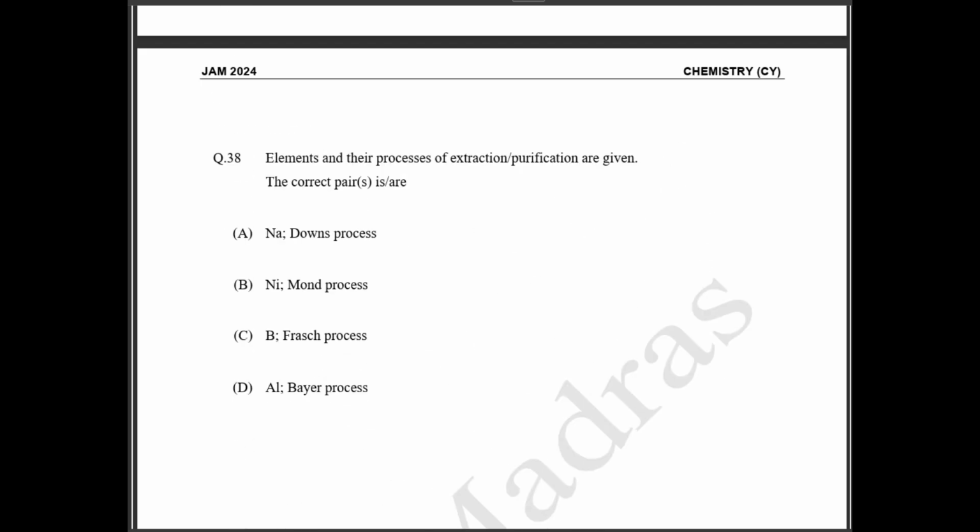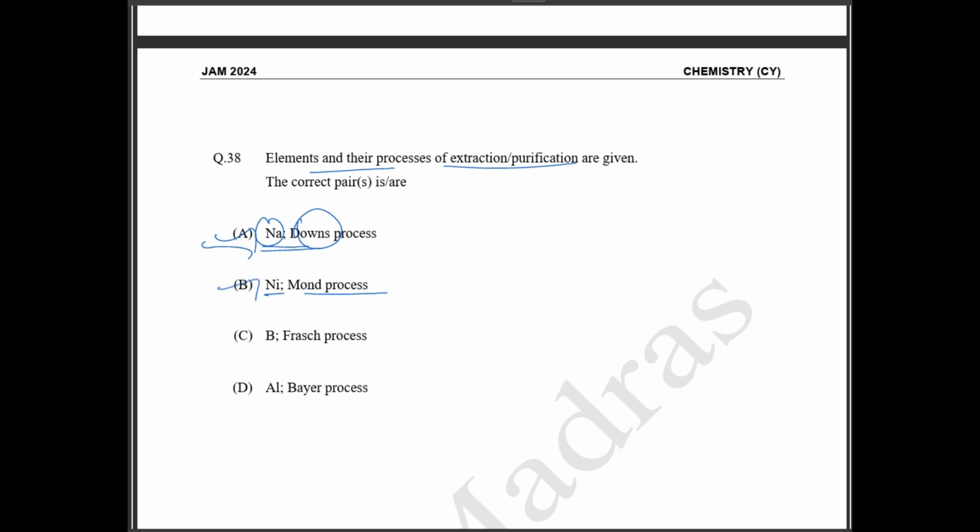Okay. 38th question. Elements and their extraction and purification are given. Correct pairs வந்து find out பண்ண சொல்லியிருக்காங்க. So first என்ன இருக்கு, you have your sodium and Downs process. So Downs process is nothing but your electrochemical method of separation. Okay வா? So that is used for your sodium. So option A is correct. Next, nickel and Mond process. So in Mond process your nickel is purified using carbon monoxide. So option B is also correct.